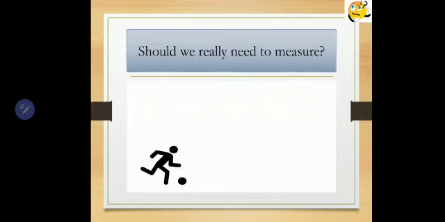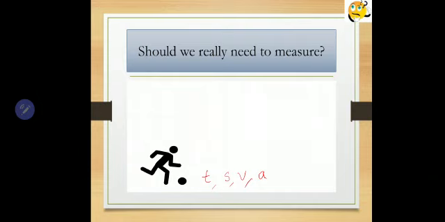Here I have taken a small example. A person is hitting or kicking a ball, and the ball is moving through a distance and finally getting stopped. I can ask many questions, like what is the time taken by the ball to stop, what distance it has covered, what is its velocity or speed, what is the acceleration, and so on.